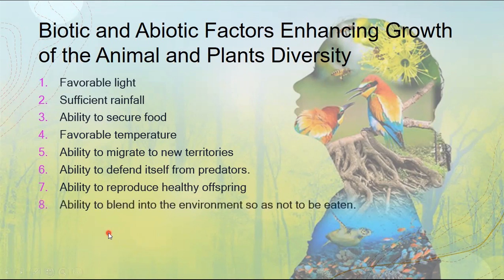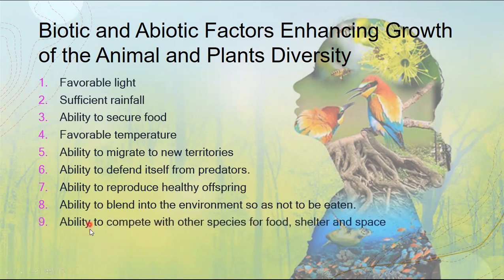The eighth one is the ability to blend in to the environment so as not to be eaten, being able to hide from its predators in its environment. And ninth is the ability to compete with others for food, shelter, and space, being able to defend itself and fight for space, food, and shelter.